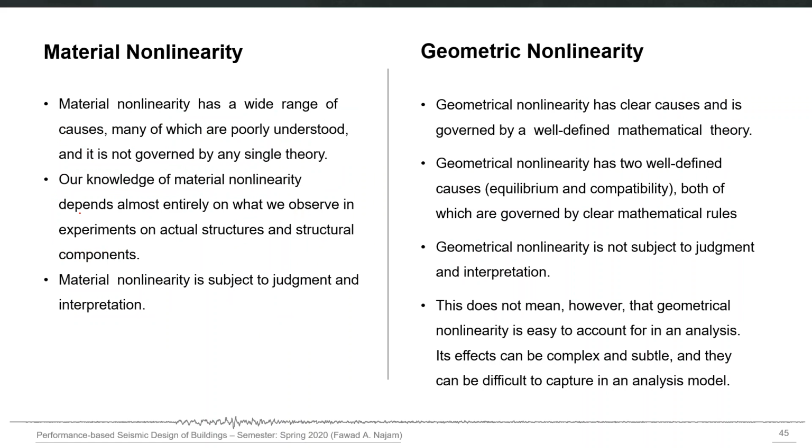So unlike material nonlinearity, which may not be well understood, for example material failure, where there is no single theory which materials may follow and each material exhibits a different behavior, material nonlinearity is difficult to actually account for in nonlinear analysis. But geometric nonlinearity is well calculated; it is a well-defined mathematical theory. We have seen that in that free body diagram also.